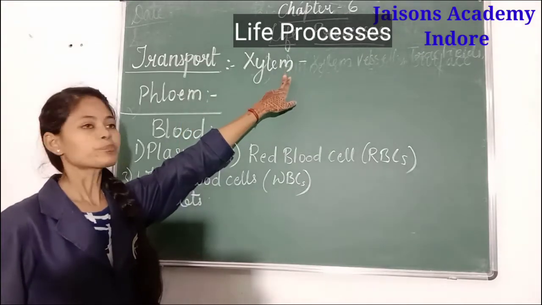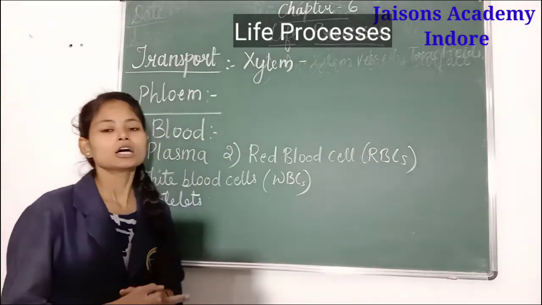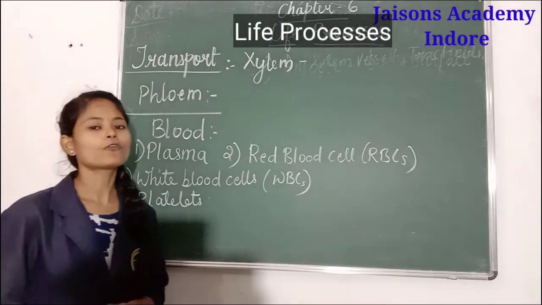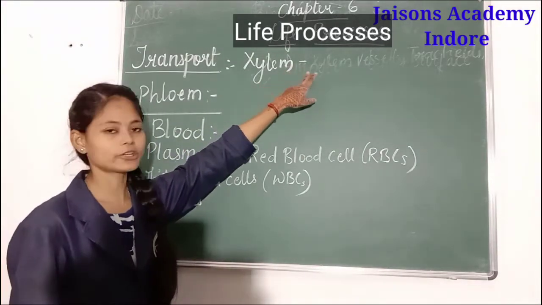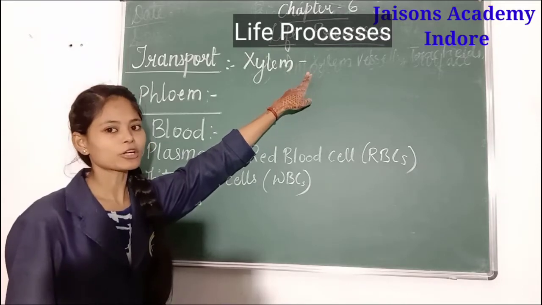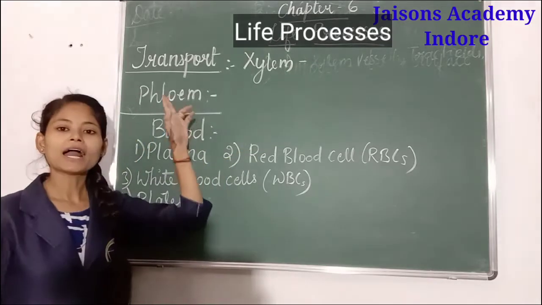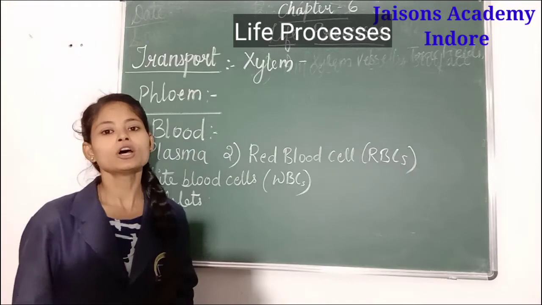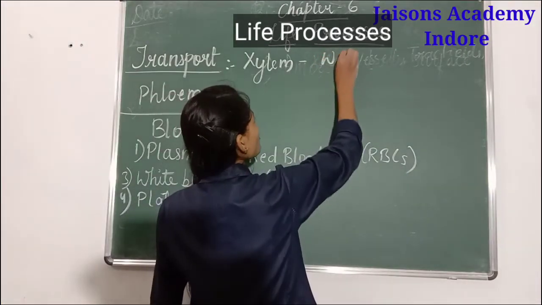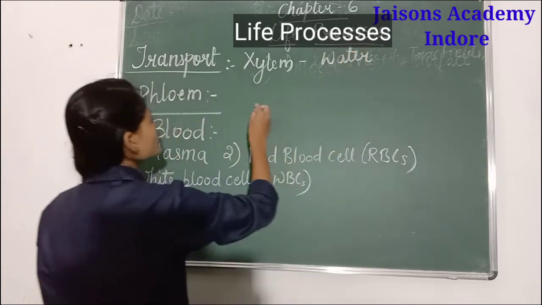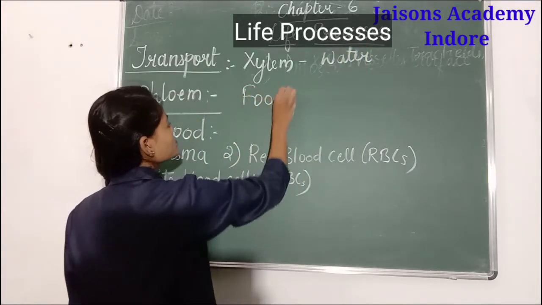Xylem helps in the transportation of water from the roots to different parts of the plant, and phloem helps in the transportation of food to different parts. Xylem helps in water transportation, phloem helps in food transportation.